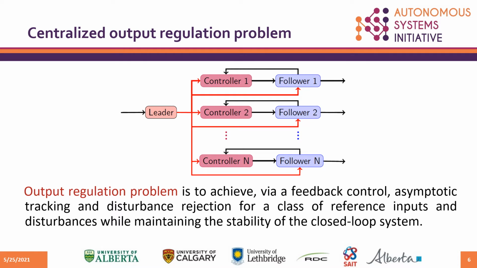The classical auto-regulation problem is to achieve asymptotic tracking and disturbance rejection for a class of reference inputs and disturbances, while maintaining the stability of the closed-loop system by feedback control. Given a leader system, a communication network and some followers, if the communication network has no constraint, which means each follower can freely access the signal of the leader, clearly we can use the classical auto-regulation approach. This is the centralized control.